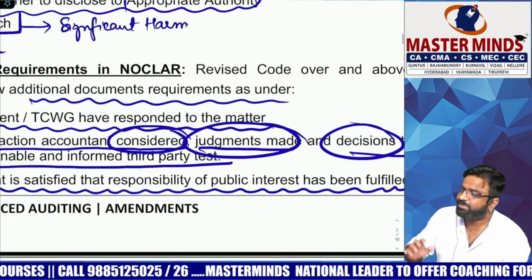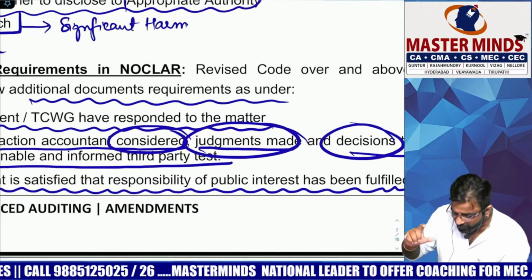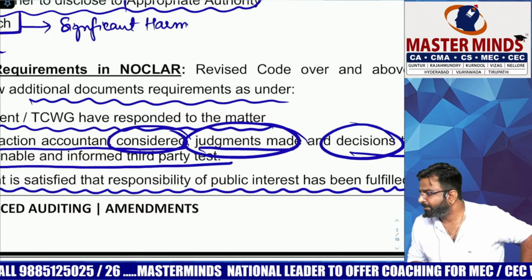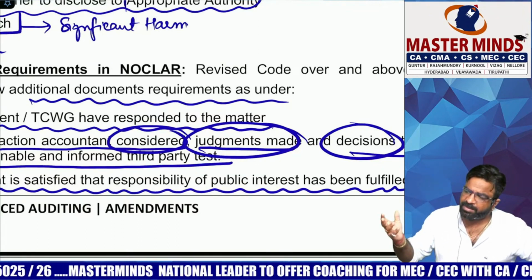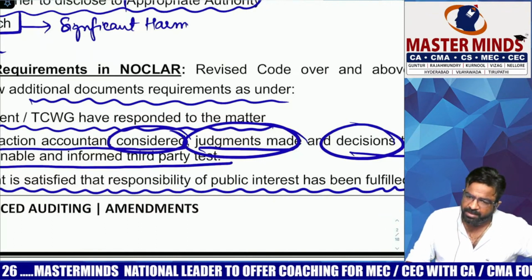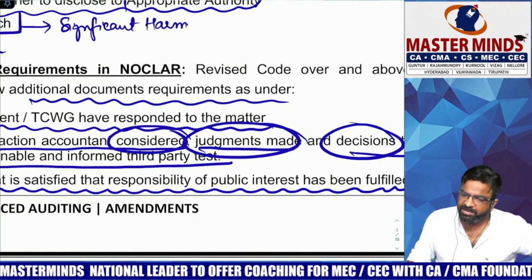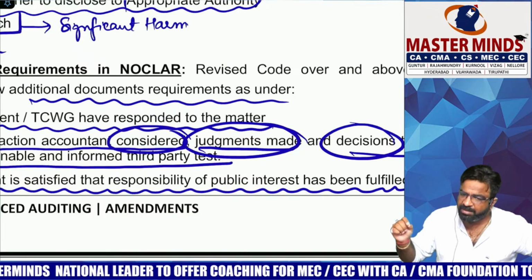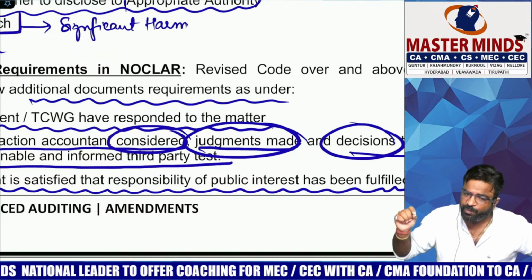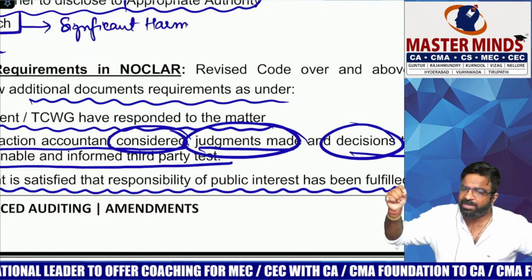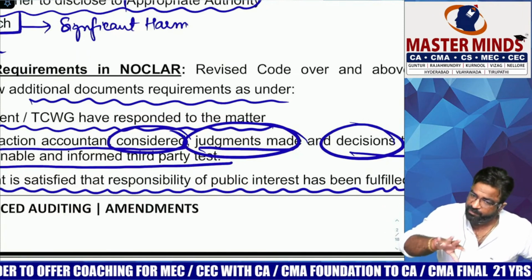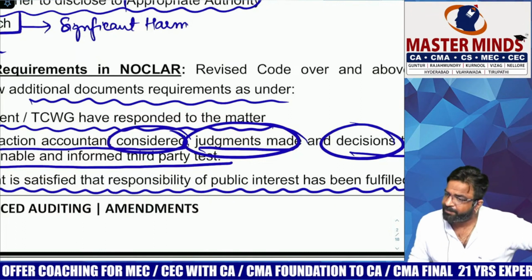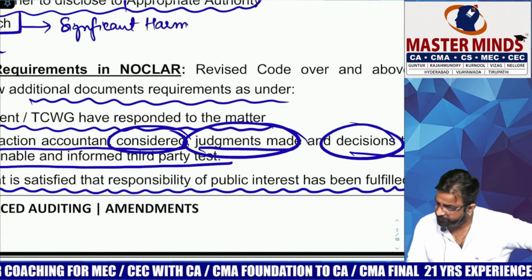How the accountant is satisfied that the responsibility of the public interest has been fulfilled. Okay, what do you expect once you told? Suppose you are an auditor of Dr. Reddy's Laboratory. They are using a very harmful chemical in making the medicine. Say for example, they are making a COVID-19 vaccine. And you came across that the chemical they are using in making that vaccination is harmful. Its post 1 year effects are that you may die by a heart attack. And you came to know that it is 99.99% proved. Will you keep your mouth shut? Or it's a public health and safety issue? Correct?